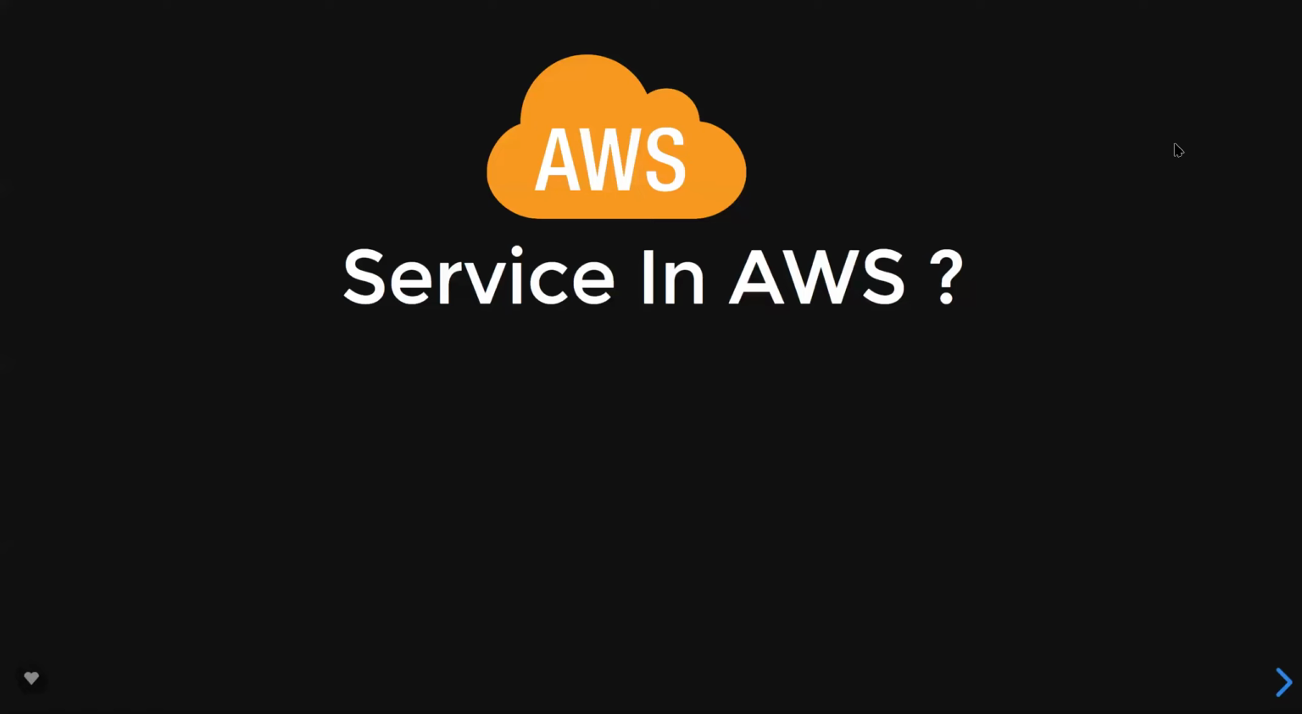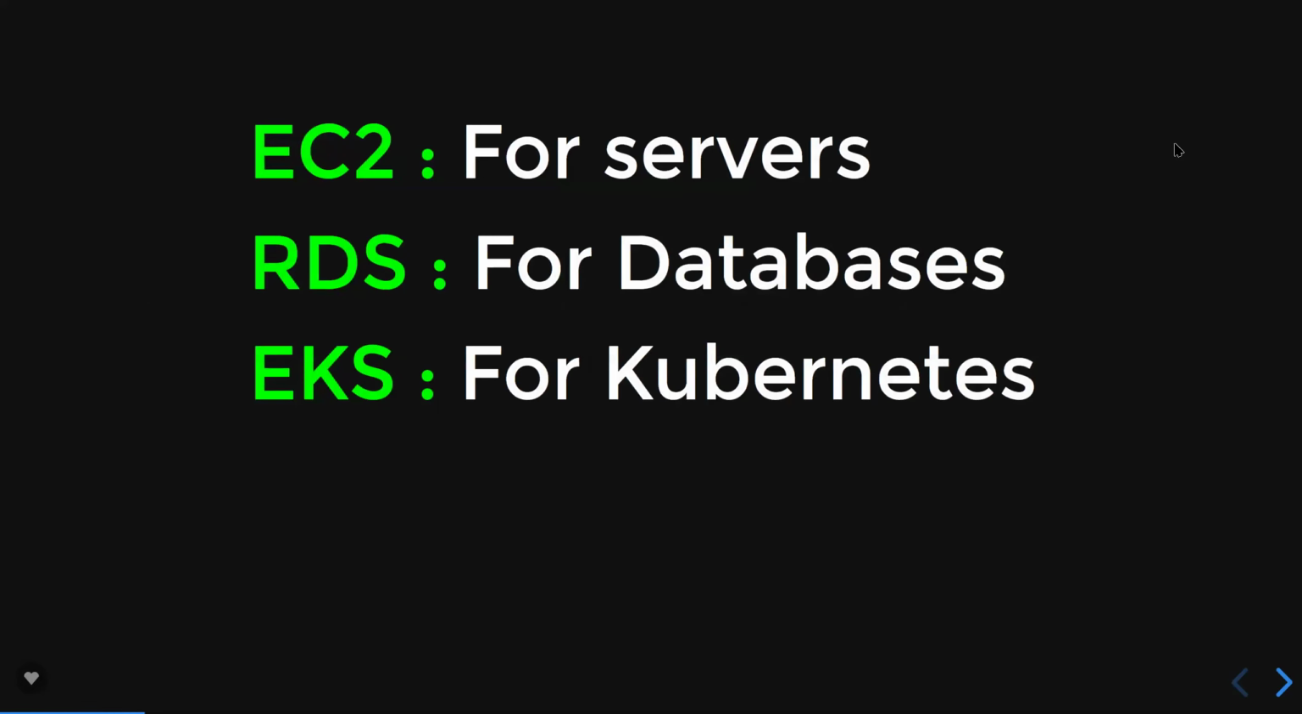Amazon offers 250 plus services in AWS. What do you mean by service? Anything that Amazon offers, they coin the term service. For example, if I want to create a server on AWS, you use a service. The name of the service is EC2. If I want to create a database, Amazon has a service called RDS, which helps you in creating 8 plus varieties of SQL databases.